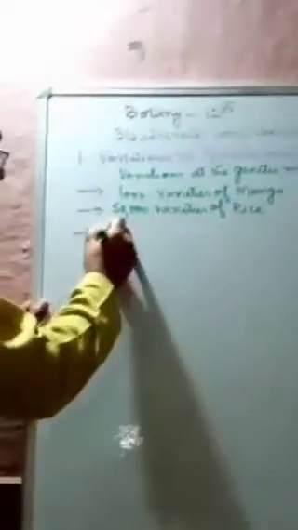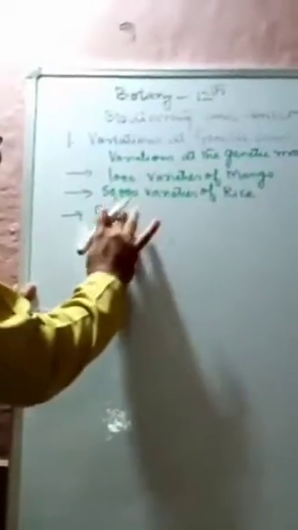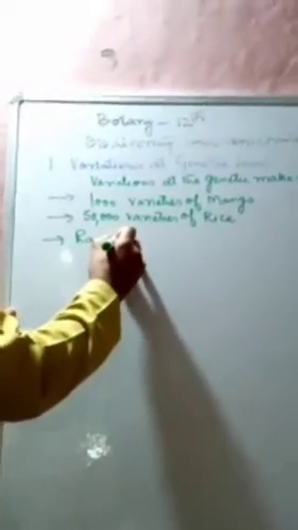Now I will give another example. In the Indian Himalayas we have a medicinal plant called Rauwolfia vomitoria. It is mainly found in the Himalayan region of India.